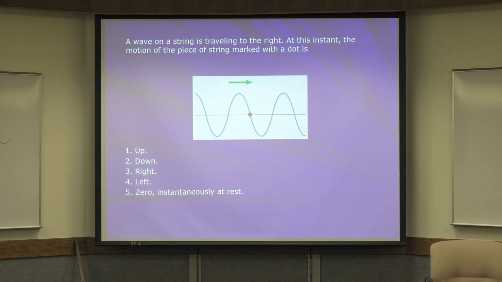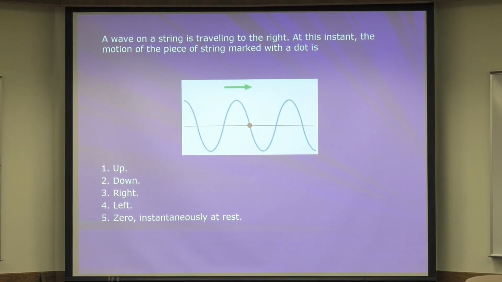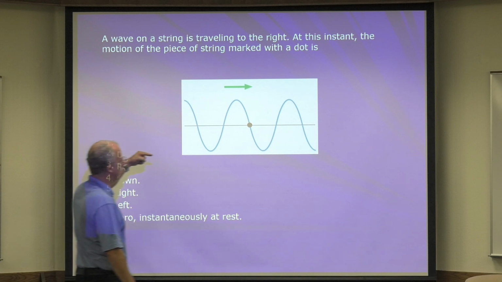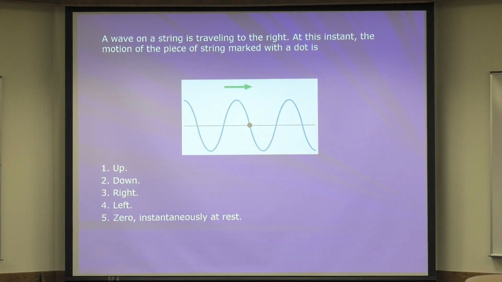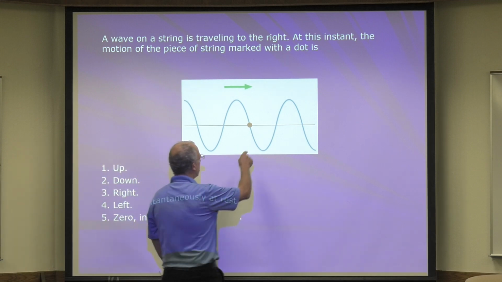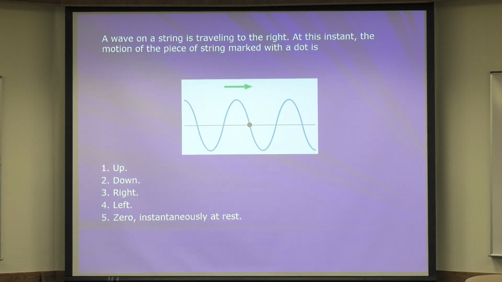Let's see. Oh, this is tough, believe it or not. A wave on a string is traveling to the right. So we see this wave pulse moving to the right. At this instant, the motion of the piece of string marked with a dot. So what we're saying is we took a can of spray paint and sprayed the rope right there. So at this instant, the motion of the piece of string marked with a dot is what? So pause your video and think about it.